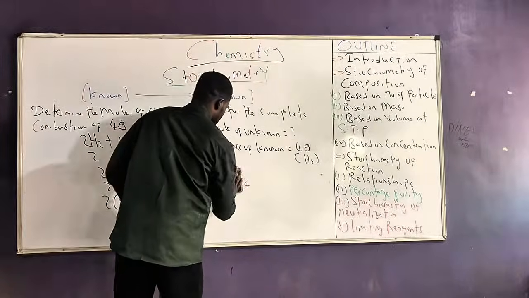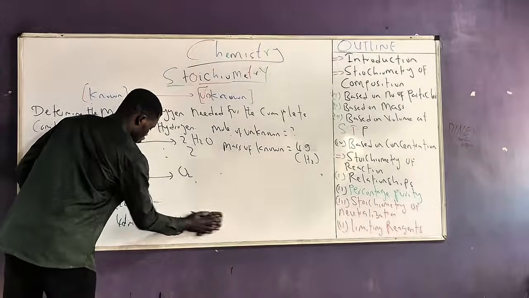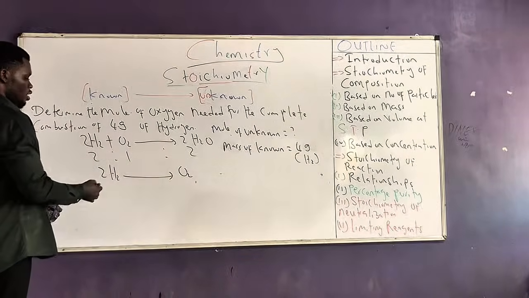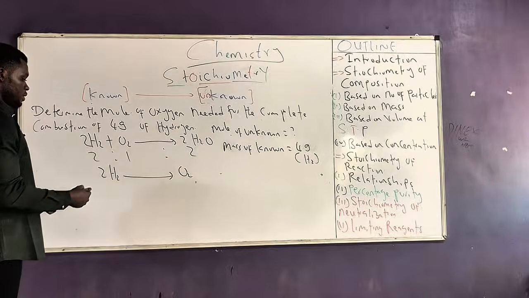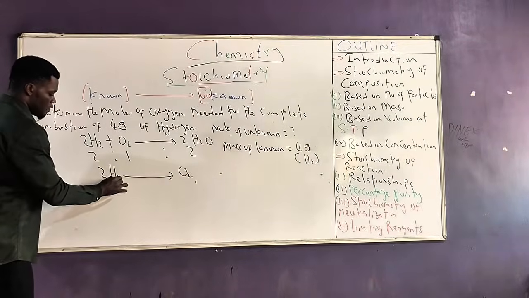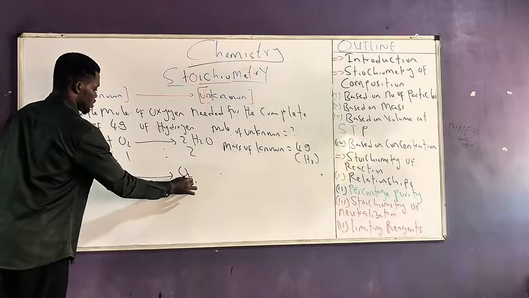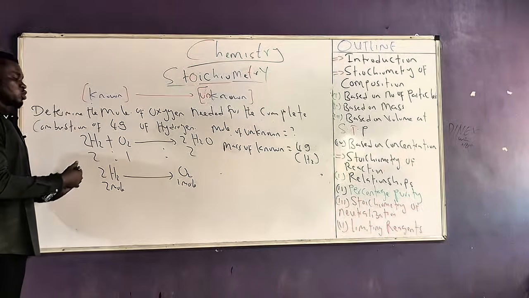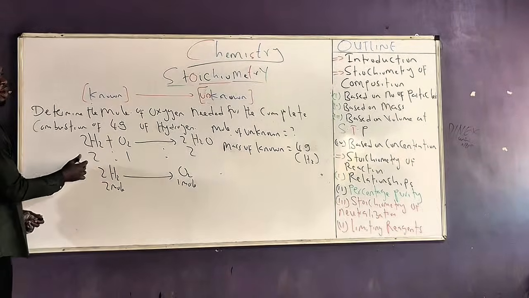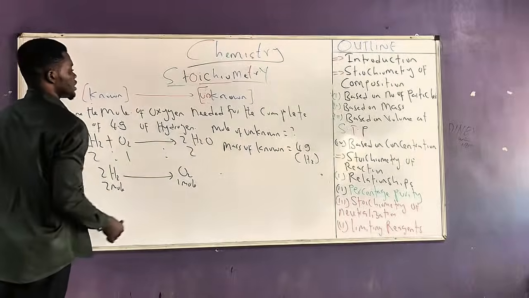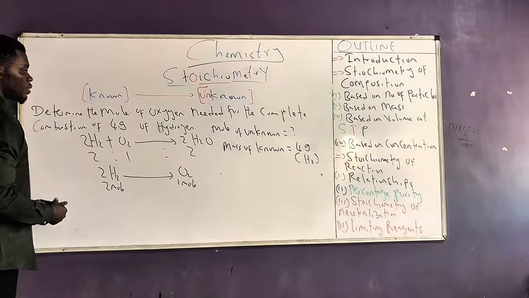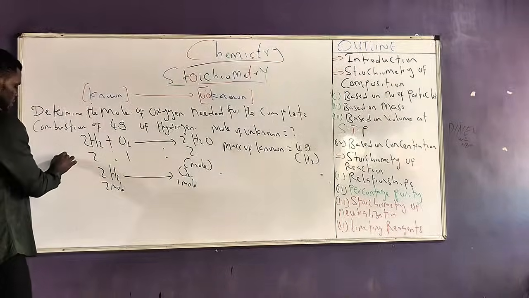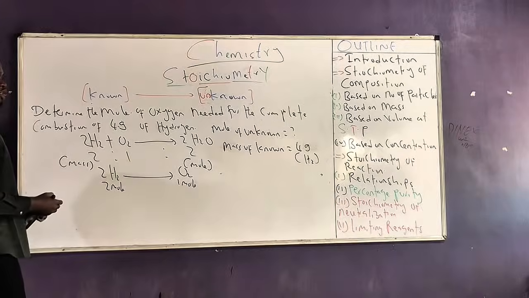So what do we do at this point? We do the same thing we have been doing so far, create the relationship between what you have and what you are looking for. It becomes between hydrogen and oxygen. Same thing, same principle. So this becomes every 2 mole of hydrogen we always react with 1 mole of oxygen. But this is not a mole to mole relationship. This is actually a mole to mass relationship. This side, what becomes our unknown? Our unknown was expressed in terms of mole, and our unknown is oxygen. So this is mole, while our known is expressed in terms of mass. So this is a mass to mole relationship.